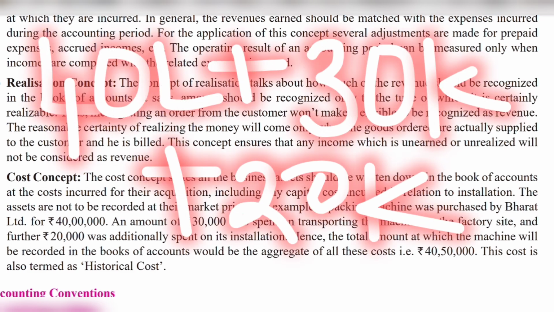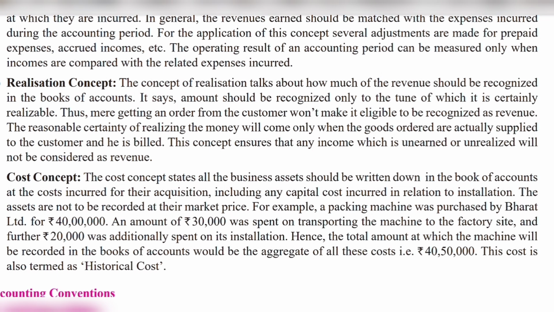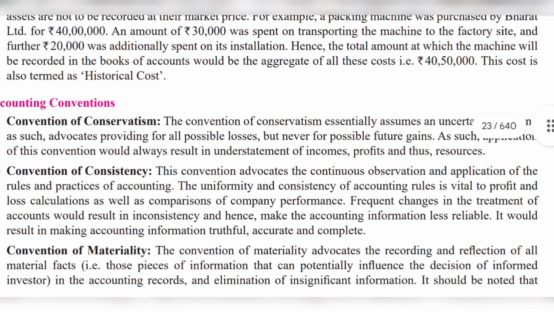This is what we call historical cost. We have to consider everything from the acquisition of that asset till its installation, everything together, and that will be considered as the cost. Till it is put to use, we have to consider all the cost relating to this machinery, and that will be considered as the original cost. That is what we call the cost concept.